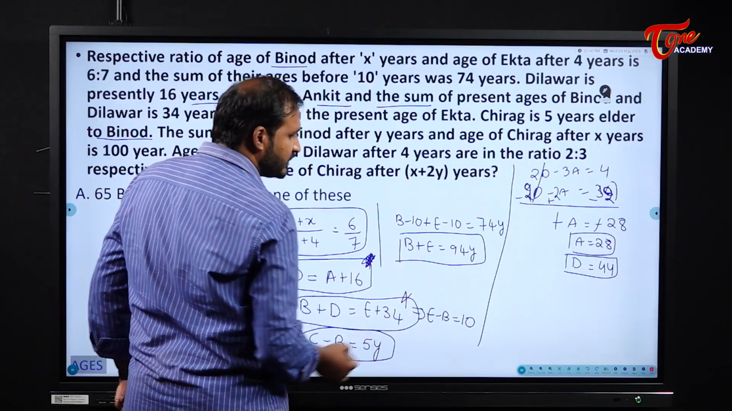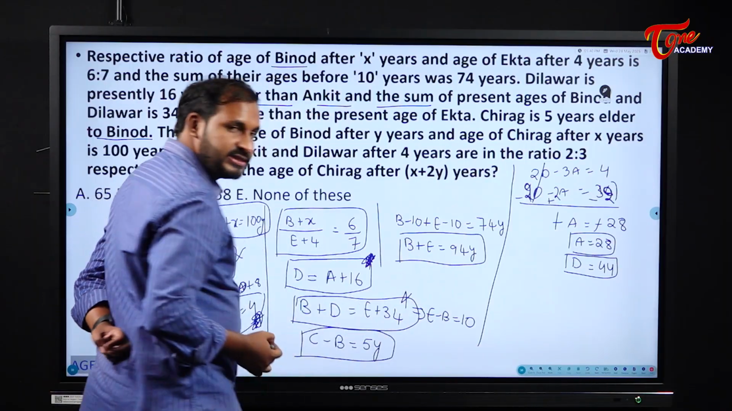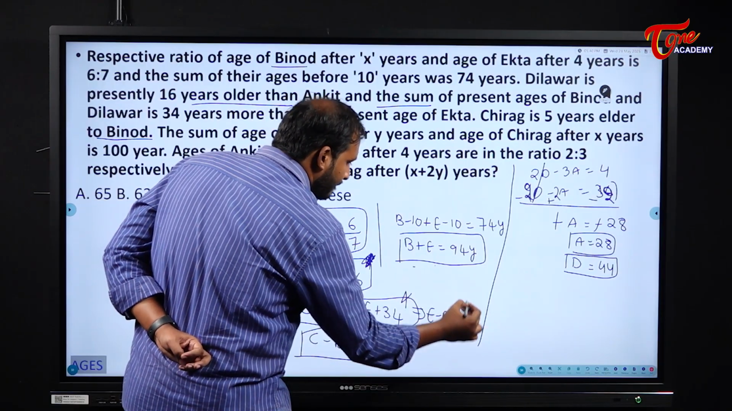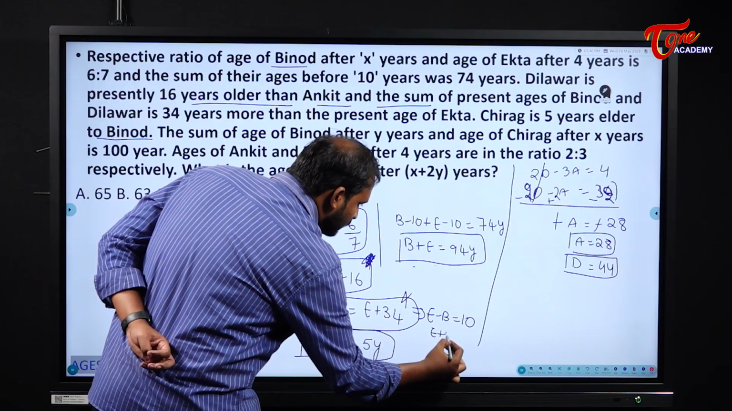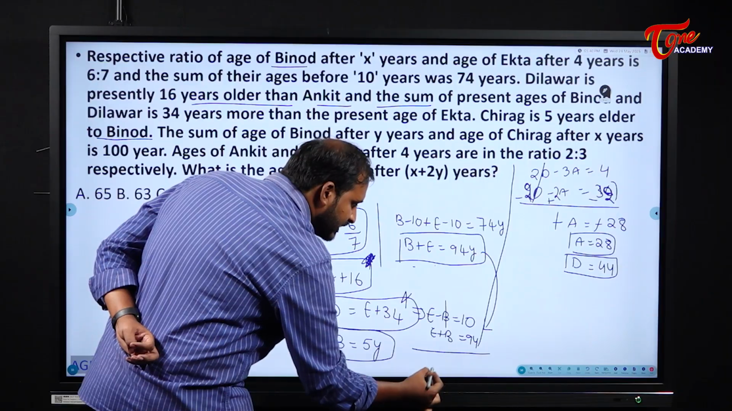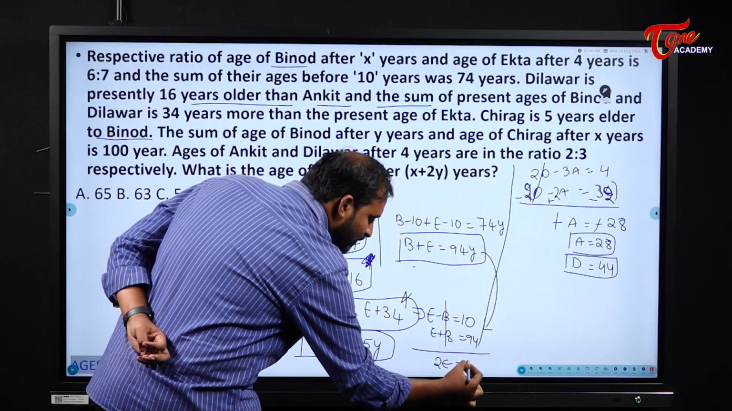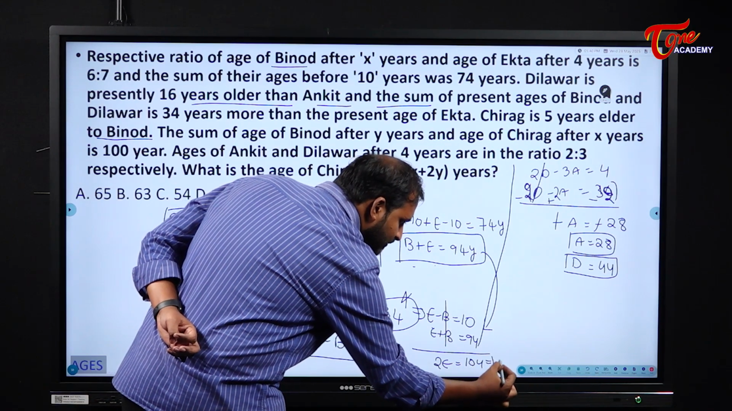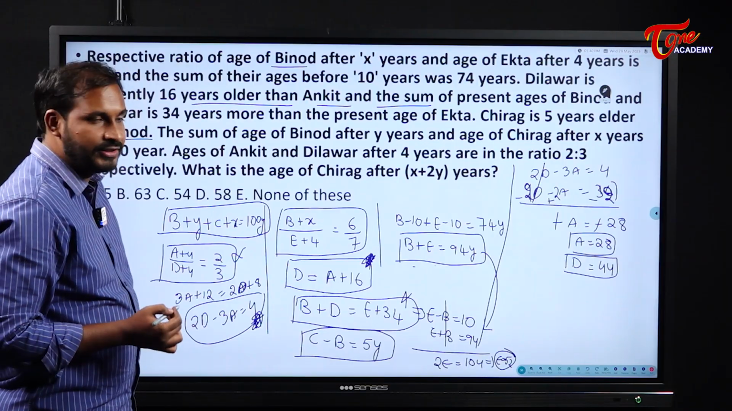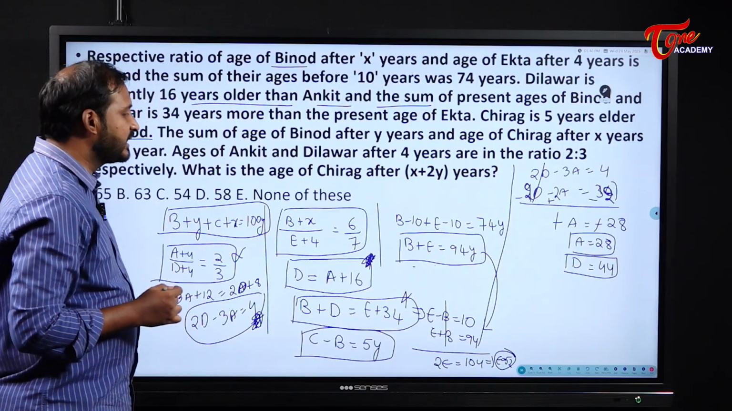Now please observe this one. B plus E is equal to what? 94. So I will write here E plus B is equal to 94. I am taking this one and substituting here. So these two will get cancelled. So 2E will become what? 104. From this E value will become 52. E value is 52. Okay, Ekta's age is how much?